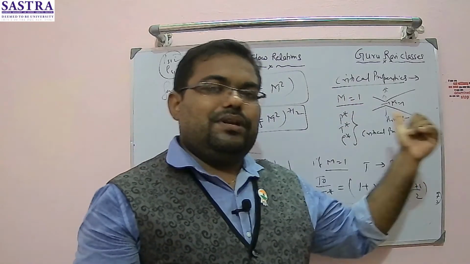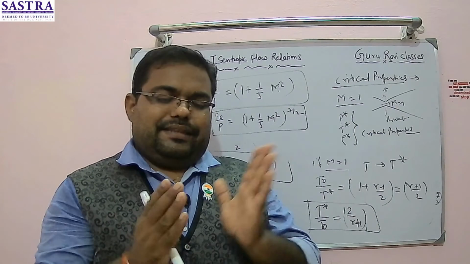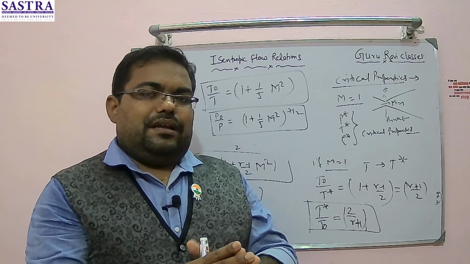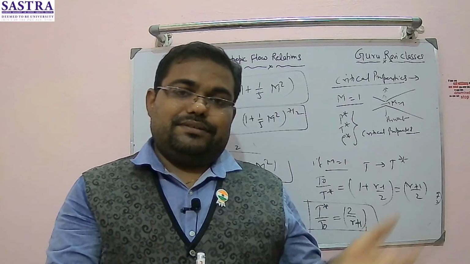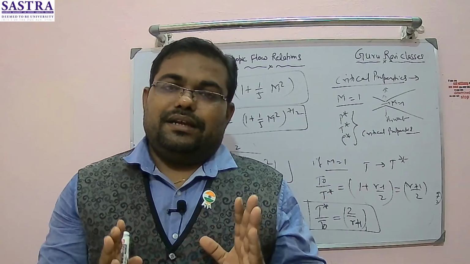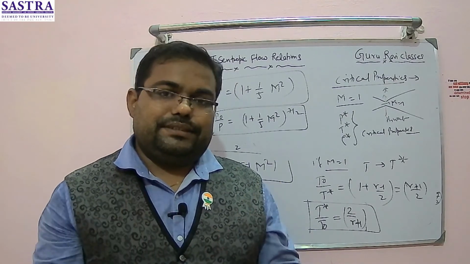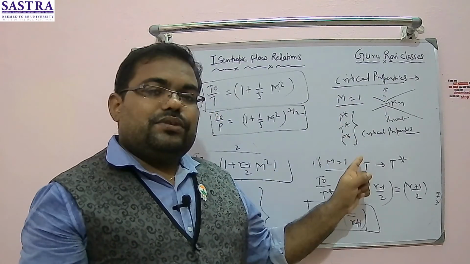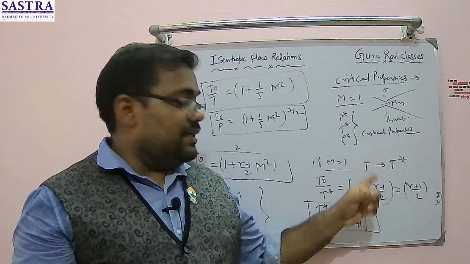So this relation also got derived today, and we have seen even the critical flow properties. This will happen only when Mach number reaches 1 at any point in the flow domain. At that point, it is the maximum possible mass flow rate which will be obtained from that duct, be it a constant area duct or a converging nozzle. You will get the Mach equal to 1 condition, and there only you will get the critical properties. That is the maximum possible mass flow rate; beyond that, you cannot increase it. So at Mach number 1, whatever properties you are getting are all critical properties, and all critical properties are designated with the star.